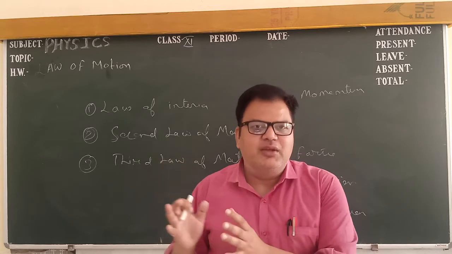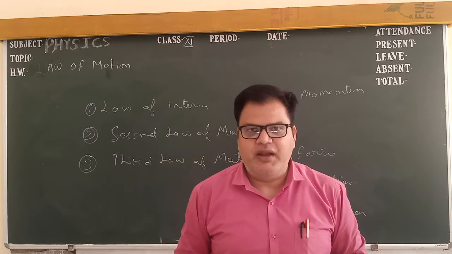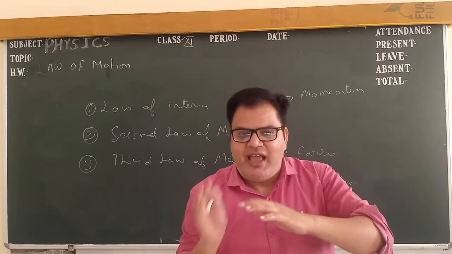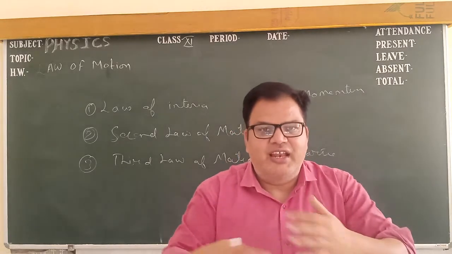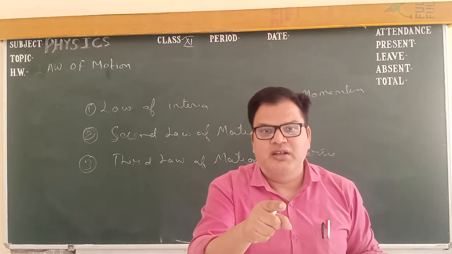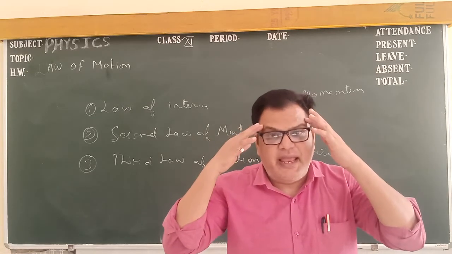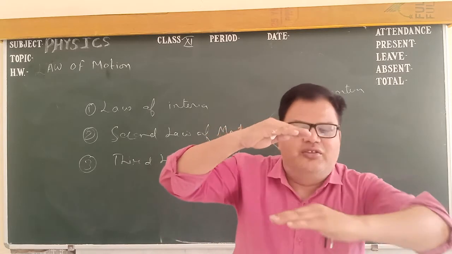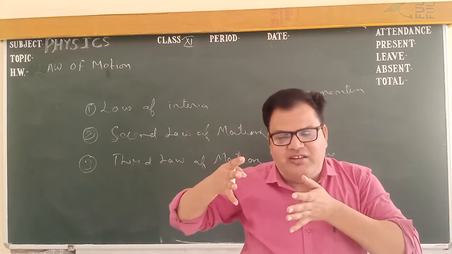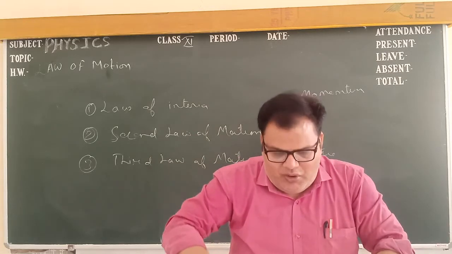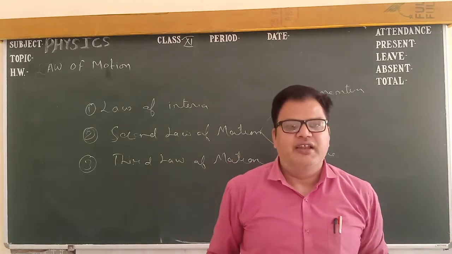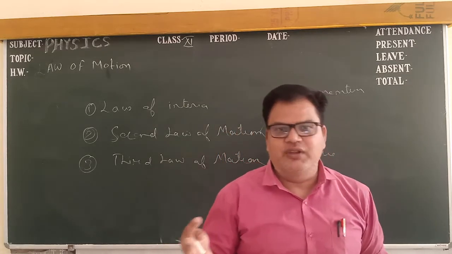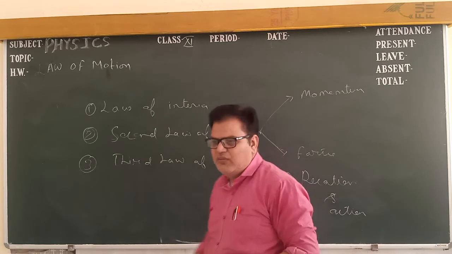Because initially the body is at rest, and when the bus suddenly starts, his lower part, which is connected to the bus, comes in motion, but his upper part is still at rest. The upper part does not change position, but the lower part moves forward. That's why he falls back. You know all the examples according to the first law of motion.